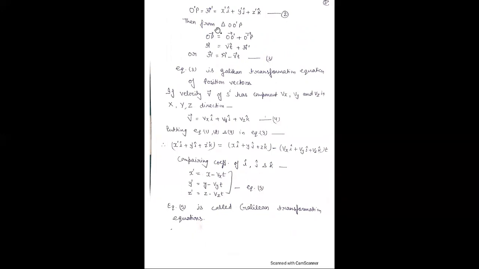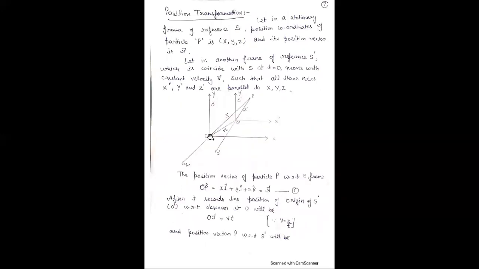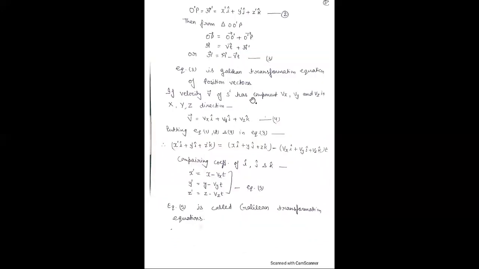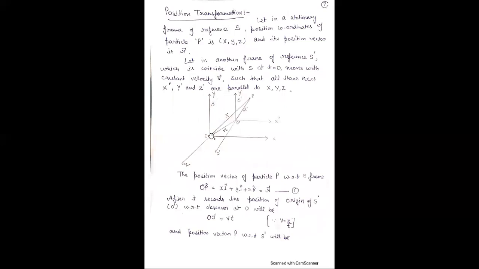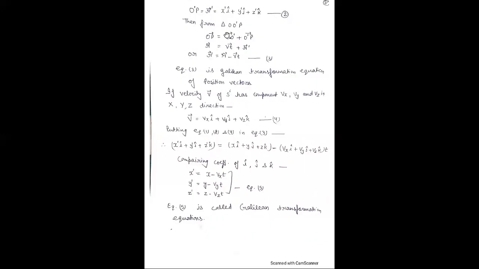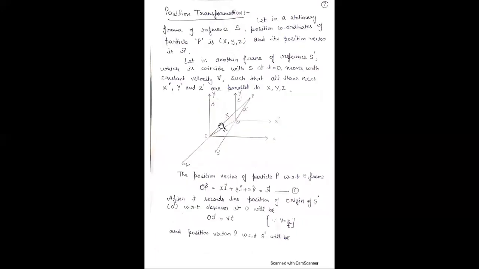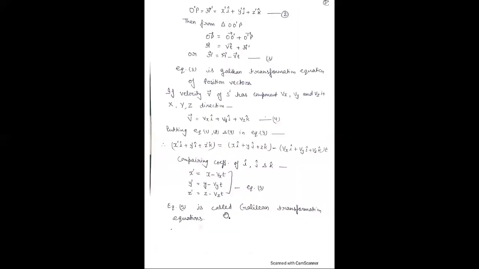From triangle O O dash P, OP is equal to OO dash plus O dash P. Here OP is R, the position vector of point P with respect to the S frame, OO dash is Vt, and O dash P is R dash.